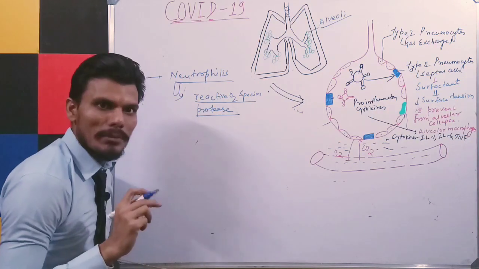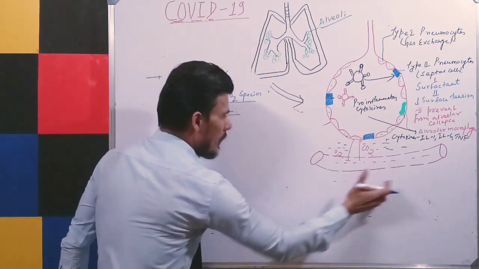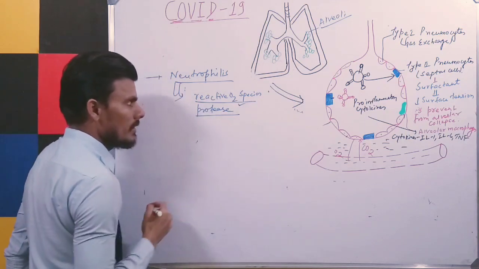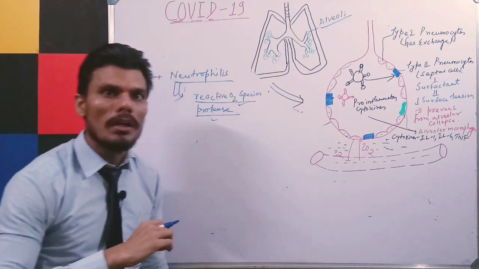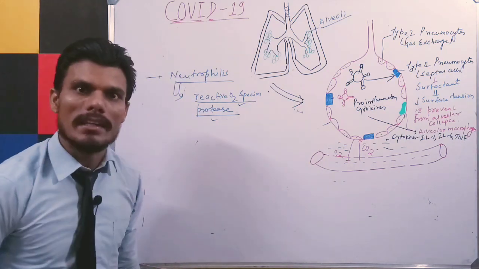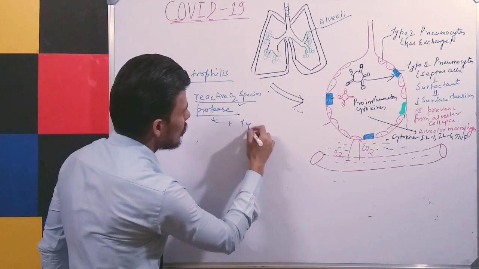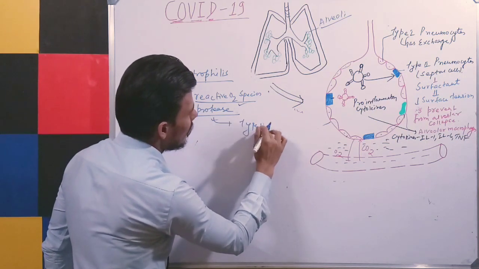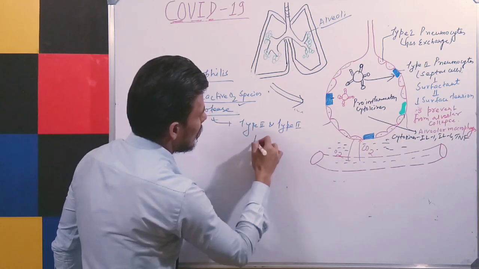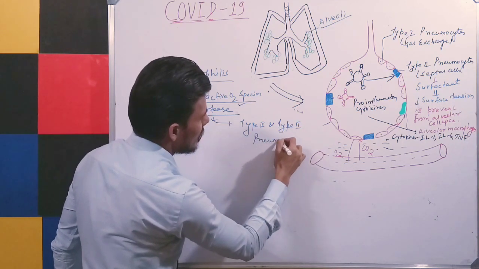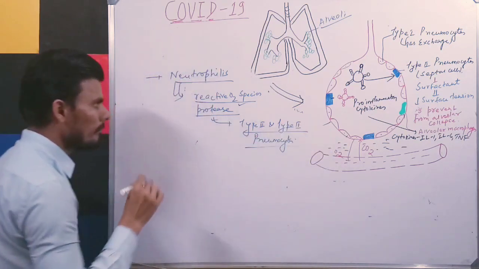The WBC has been recruited at the site of infection, and once it comes to this part, it will release the reactive oxygen species and the protease. Why? To kill the virus as well as to remove the virus infected cells. At the same time, it can also damage our type 1 and type 2 pneumocyte cells.